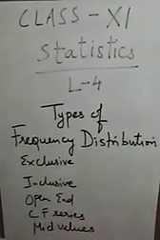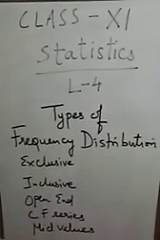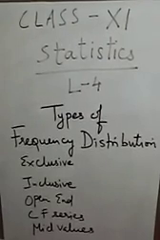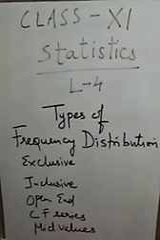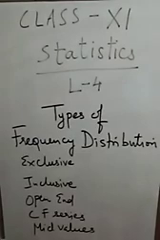Exclusive series is that series in which every class interval excludes items corresponding to the upper limit. In this series, the upper limit of one class interval is the lower limit of the next class. It is called exclusive series because the frequency of the upper limit of each class interval is not included in that class. Then comes inclusive series.